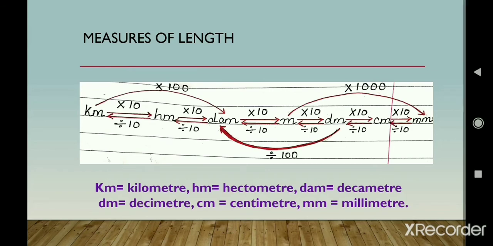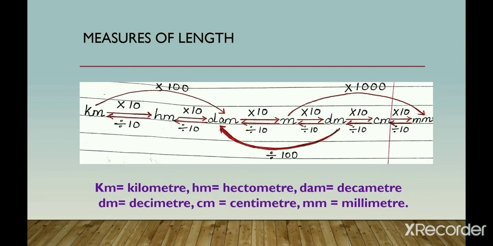So if you are moving from higher unit to lower unit, then you have to multiply with 10 in each step. And if you are moving from lower to higher, then you have to divide with 10 in each step. Remember one thing, when you are skipping any step, you have to take that 10 also and then do the calculation.